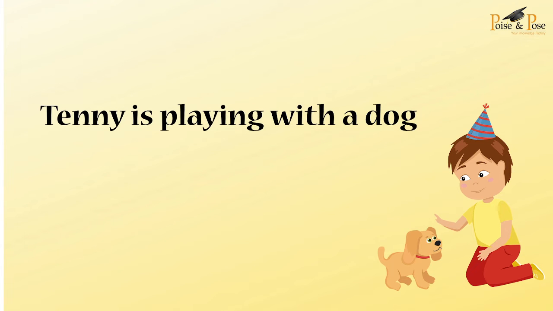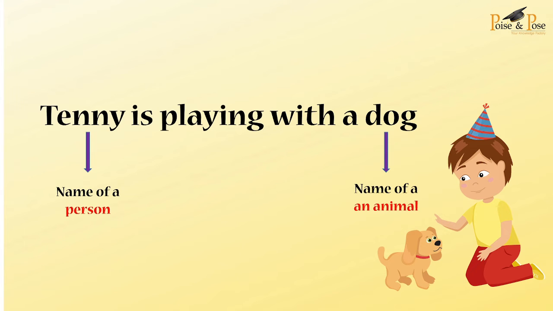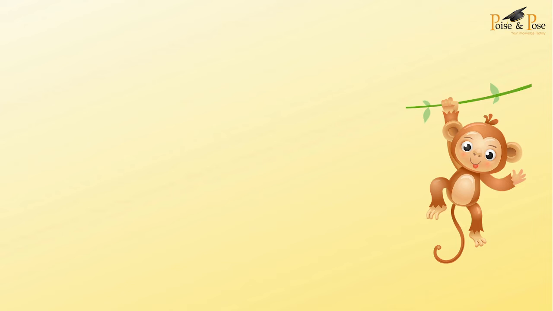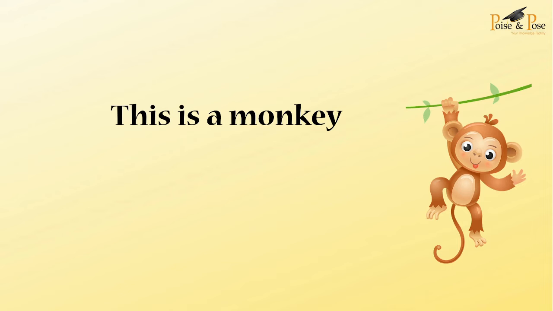Tenny is playing with a dog. In this sentence, the words Tenny and dog are nouns. Tenny is the name of a person and dog is the name of an animal. This is an apple. In this sentence, the word apple is a noun. Apple is the name of a thing. The last example that I would like to give you. This is a monkey. The word monkey is a noun. It is the name of an animal.